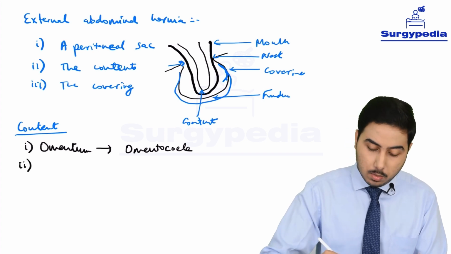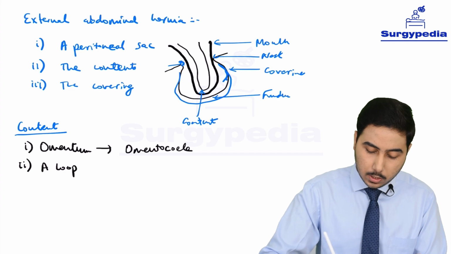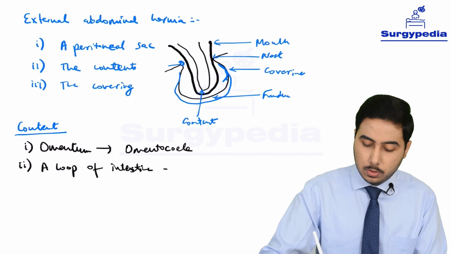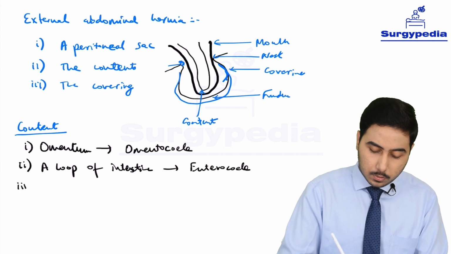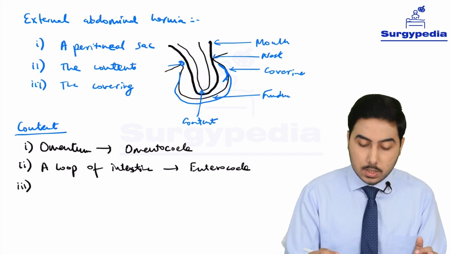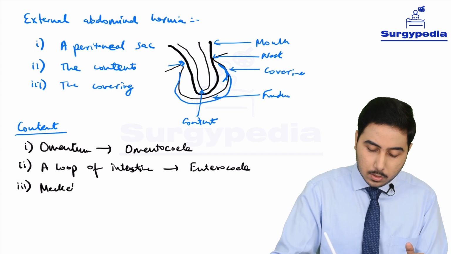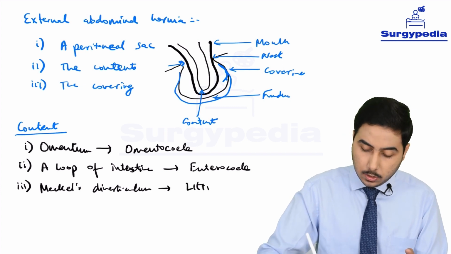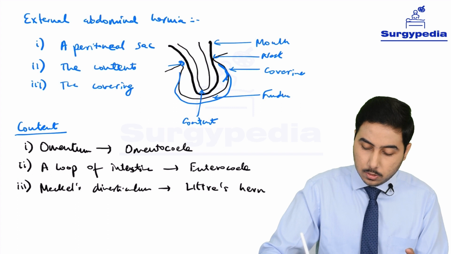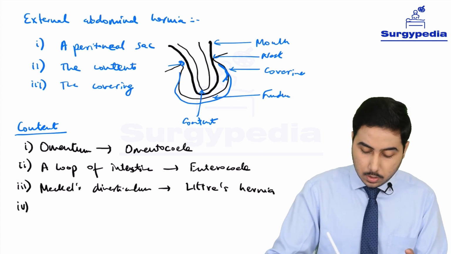Next is intestine. A part of the intestine, a loop of intestine, can protrude out. In that case we call it enterocele. Next, we can have a Meckel's diverticulum as a content. In that case we call this hernia Littre's hernia.